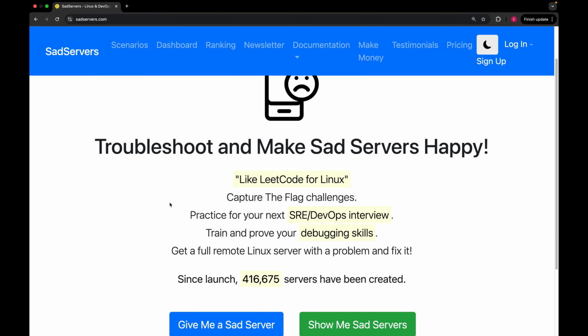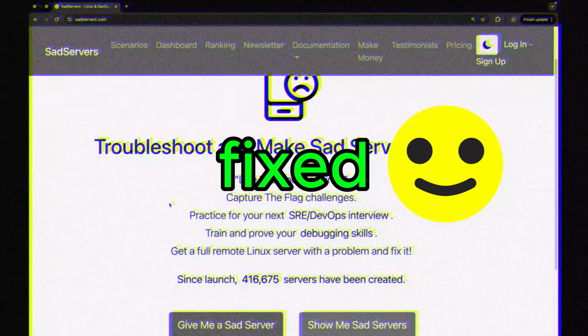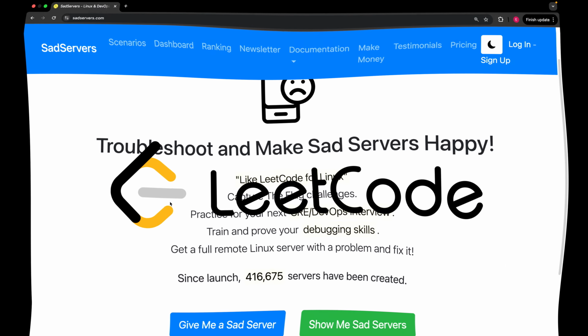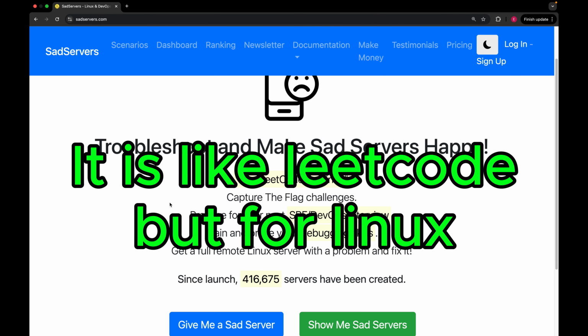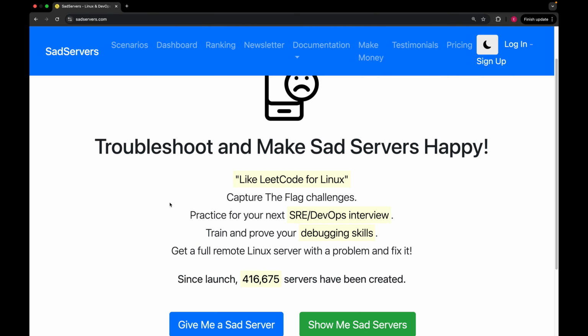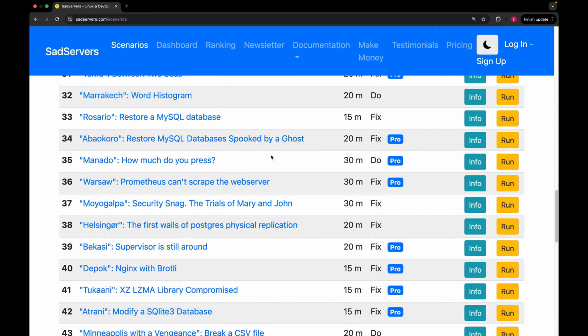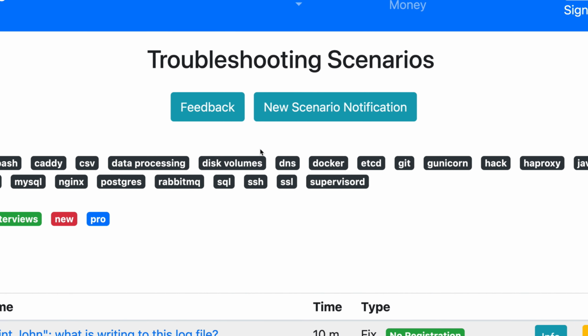The resource is called sadservers.com. The concept is very simple. You are given sad servers with different issues, and your job is to diagnose and fix them. I'm pretty sure that you have already heard about LeetCode, where you can prepare for coding interviews. Sad Servers is like LeetCode but for Linux. As of today, there are currently 57 different scenarios ranging from easy level to seriously challenging problems. These scenarios involve tools like Bash, Docker, Postgres, Kubernetes, and many more.